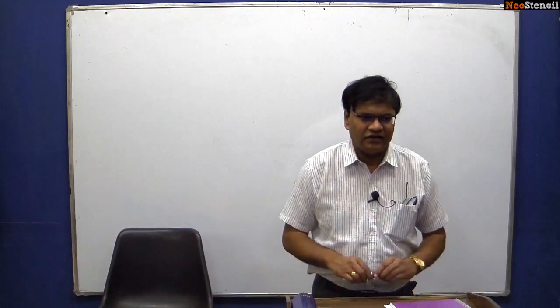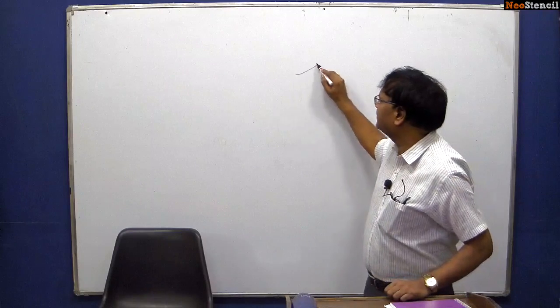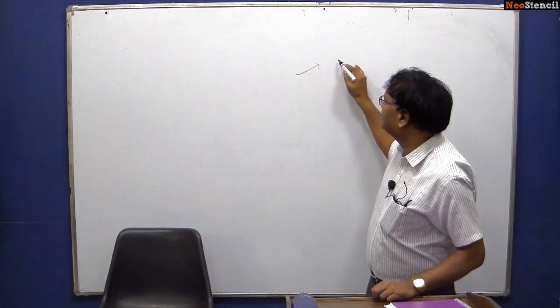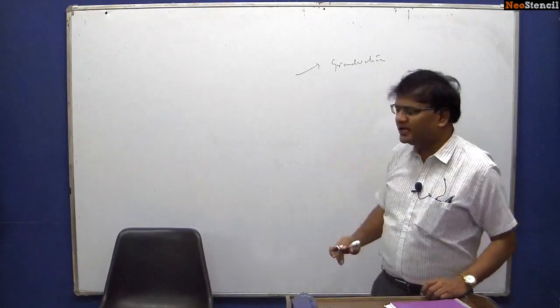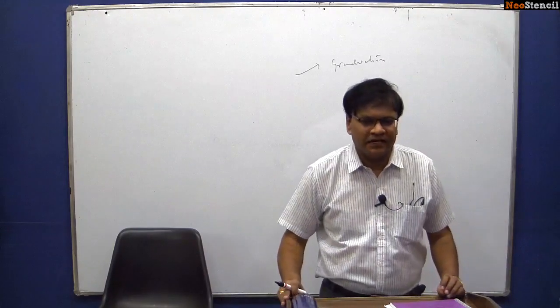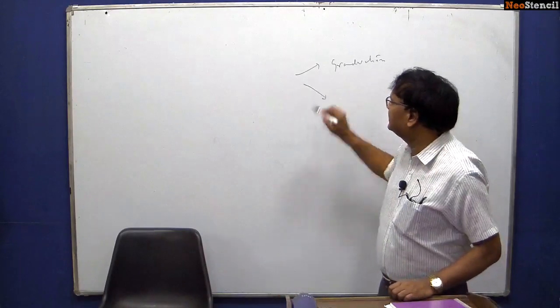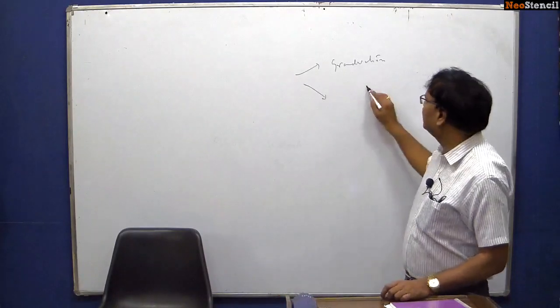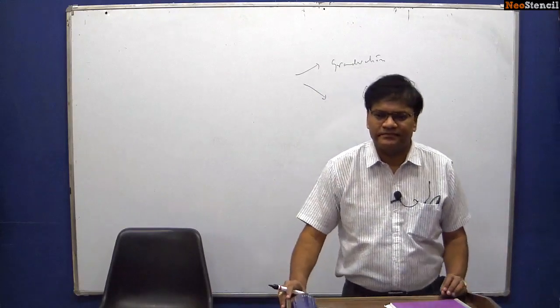Normally, there are 2 criteria when you are selecting your optional. First one is if you have done that particular subject in your graduation, you can take that optional because you have studied it, you are familiar with it. Second one is you have to see whether that particular optional will be of help for you in your general studies papers.